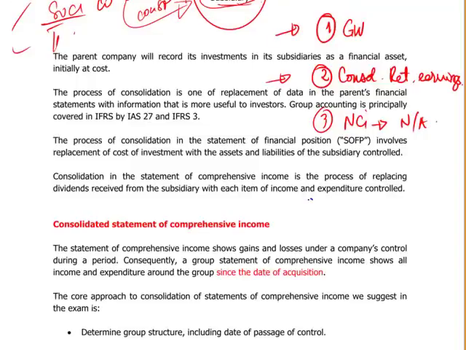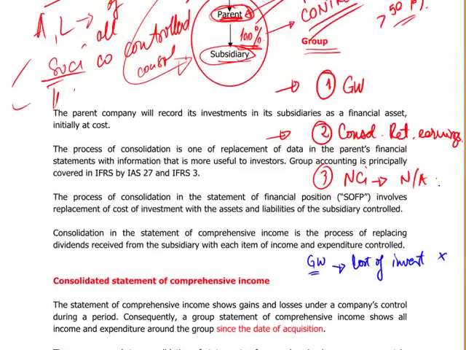So let's have a quick look at goodwill and consolidated retained earnings. If I'm taking goodwill, I'm going to take a simple calculation. What you have to consider is the cost of investment. In other words, how much we are paying for this subsidiary. So you have a figure, X, less, remember, fair value, that's very important, the fair value of net assets acquired.